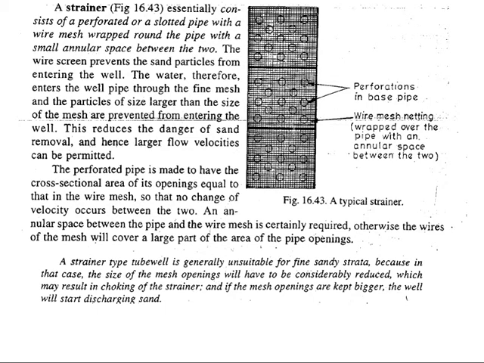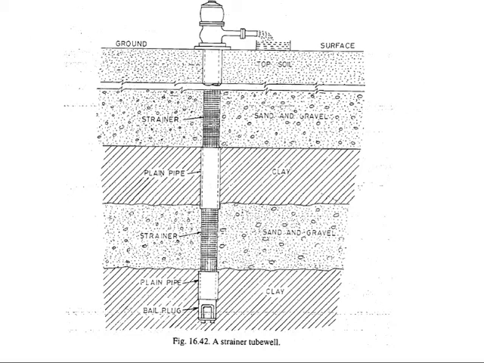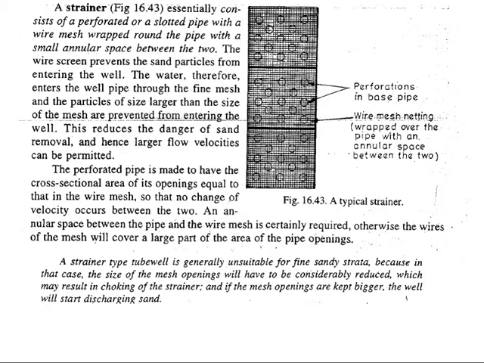You can see that this is a perforated pipe, having a small diameter of holes that has been made over this pipe, and that has been wrapped by a wire mesh. That is basically a strainer. As you can see here, these are the strainers. What basically happens is the water from these surrounding aquifers, along with the soil particles, tries to enter this perforated pipe, and water goes inside of this perforated pipe, and whatever impurities like soils, clay particles, gravels are there, they just remain outside of there.